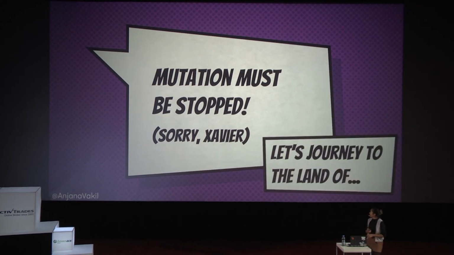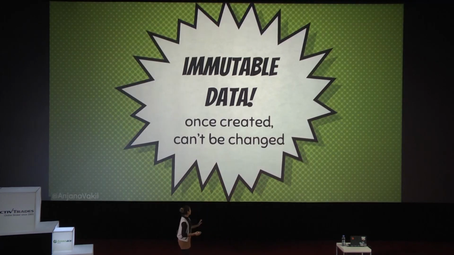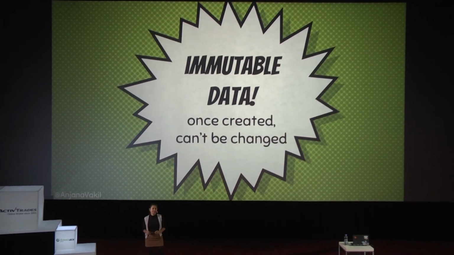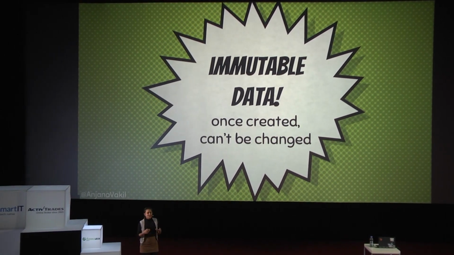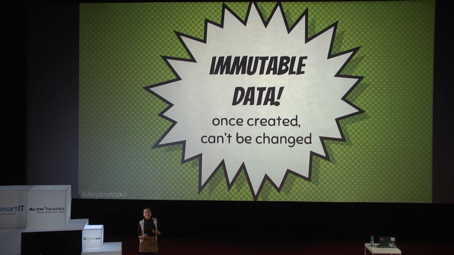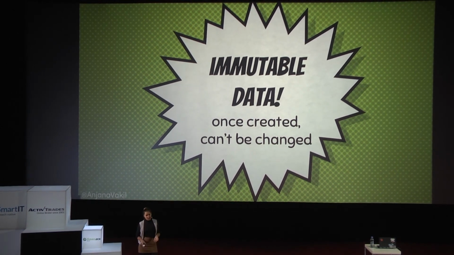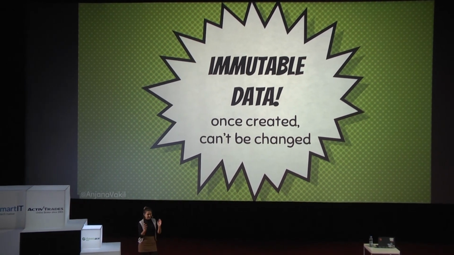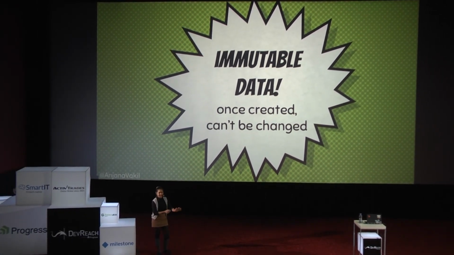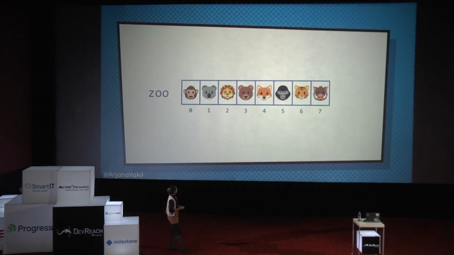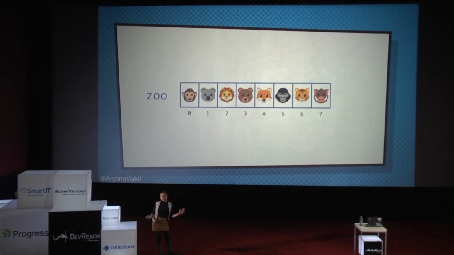So imagine that we journeyed to a different land. The land of immutable data. Okay. So immutable data, meaning once we've created this data, we can never change it. It cannot be changed in place. Once it's there, it's like carved in stone. It's not going anywhere. That's how it's going to be from now on. So now we're in the land of immutability.